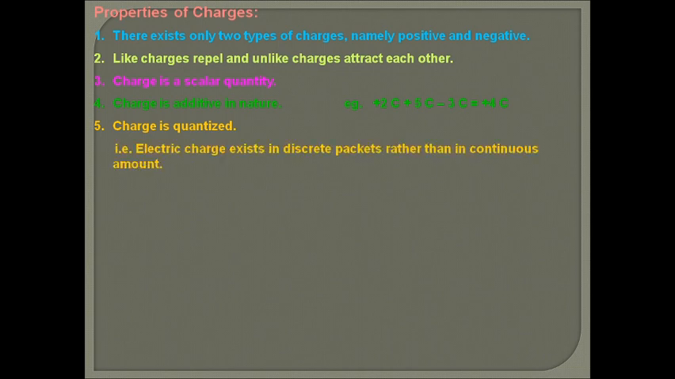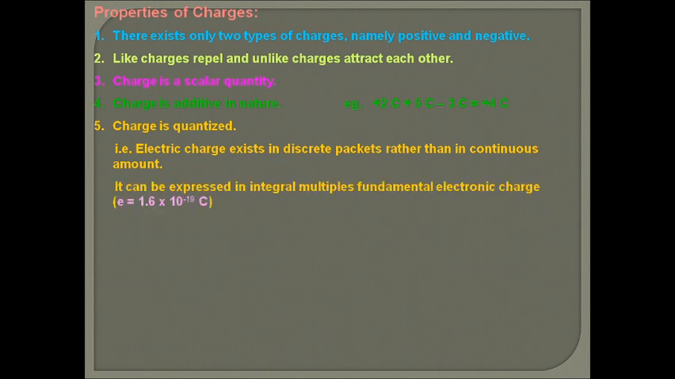Now what that means, quantized means electric charge exists in discrete packets rather than in continuous amounts. Means the charge on a body will be either loss or gain of 1 electron, 2 electrons, 3 electrons, and so on. It means the charge on a body is always an integral multiple of the fundamental electronic charge, written with the symbol e, whose value is 1.6 × 10^-19 coulomb, and it is taken as the smallest unit of charge.